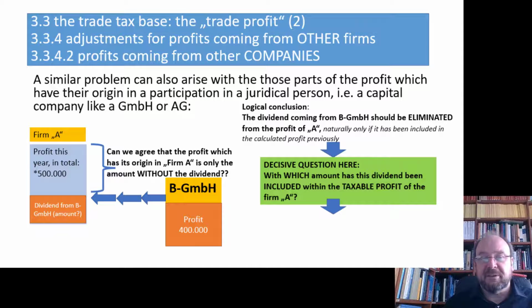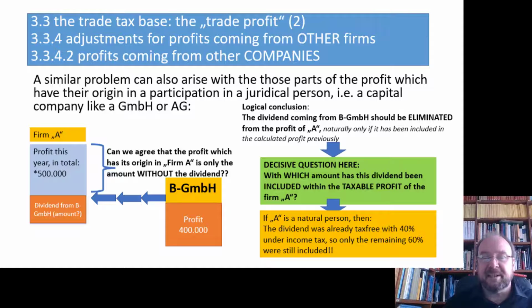For example, under German law, if a dividend ends up in the hands of a natural person and that is not classified as income from capital, then that natural person gets a 40% discount, a kind of tax exemption. No, a real tax exemption. 40% of the dividend are tax-free under § 3 number 40 EStG. So only the remaining 60% are still included.